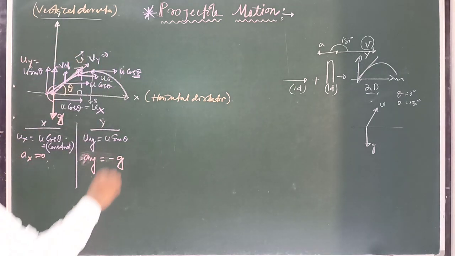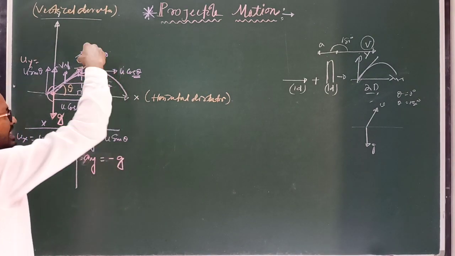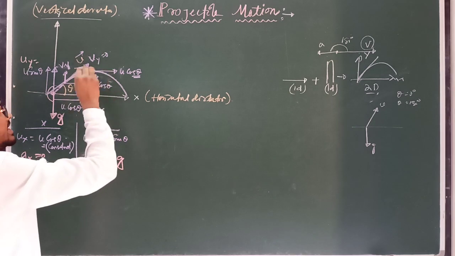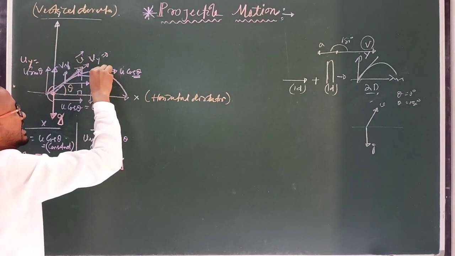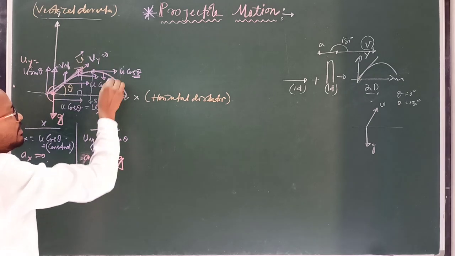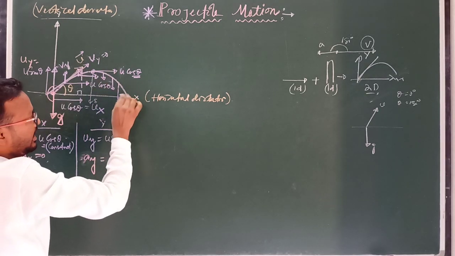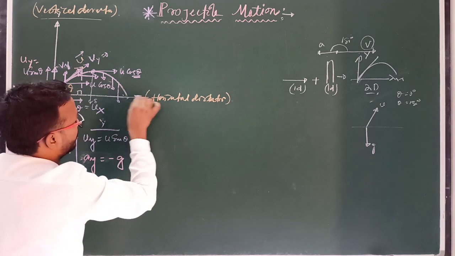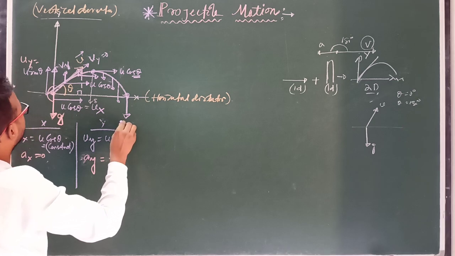Now the particle is again moving downward, and because acceleration is in the downward direction, its speed or velocity along the y-axis again increases. Initially a small value, then again increasing, and before hitting the ground, its velocity will be how much?